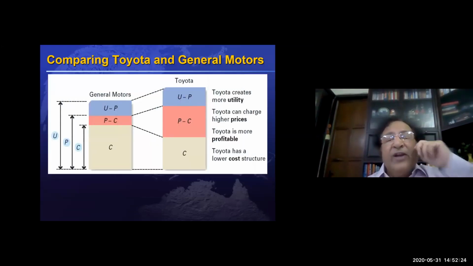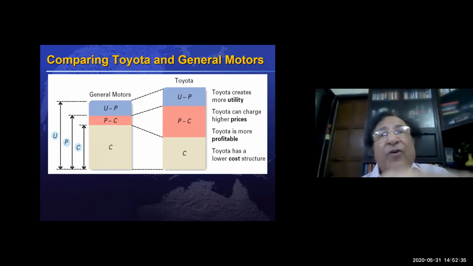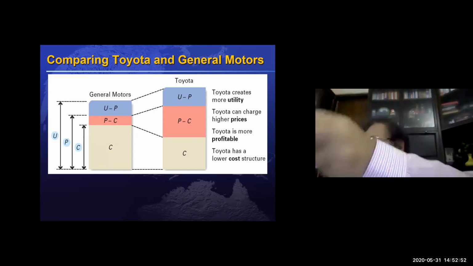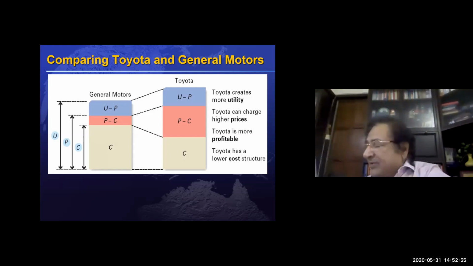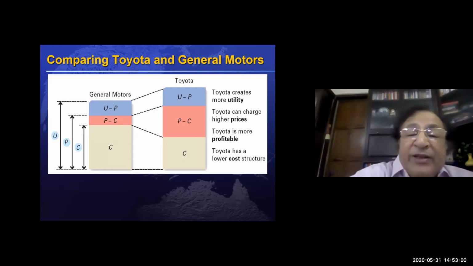Let's give a real life example. There are two very big automobile manufacturers, General Motors and Toyota. Toyota is well known for giving very high quality cars compared to General Motors, and their brand is very powerful. So Toyota has a very high utility, better than General Motors. That's why they can charge much more. Their price is also higher.